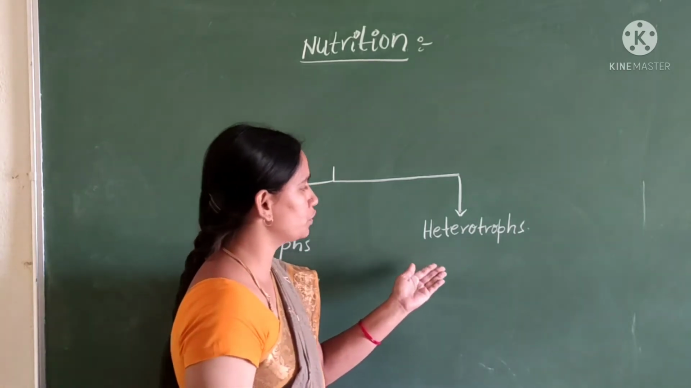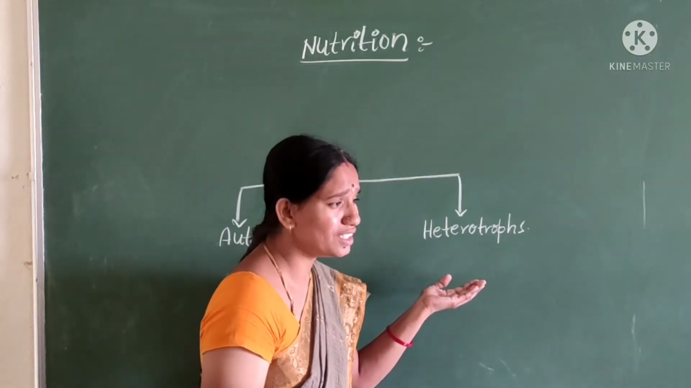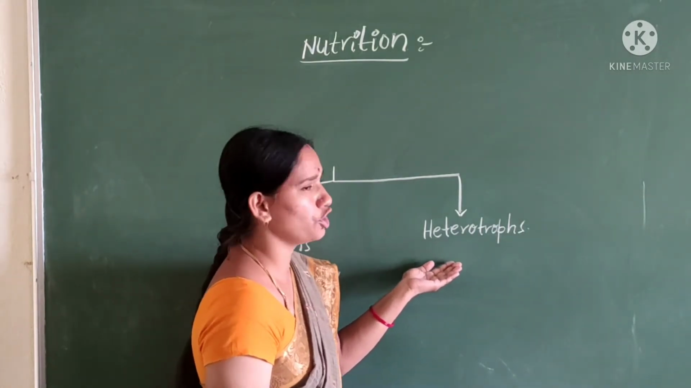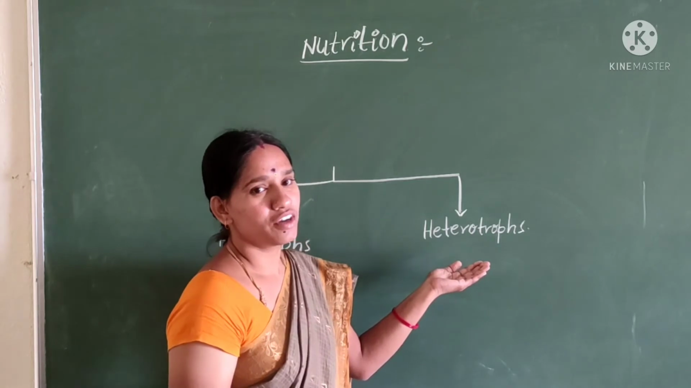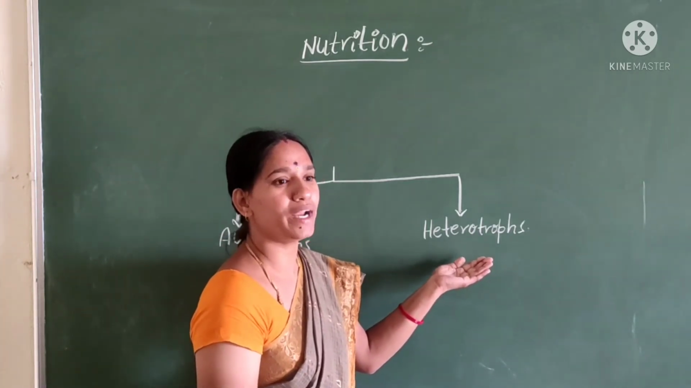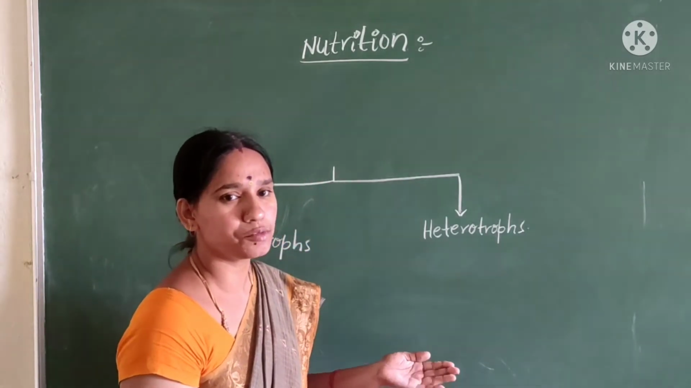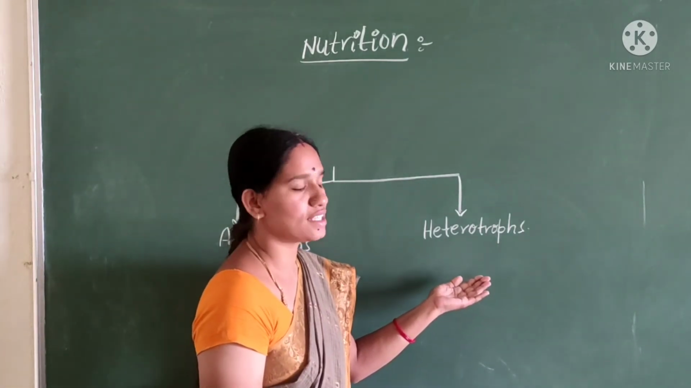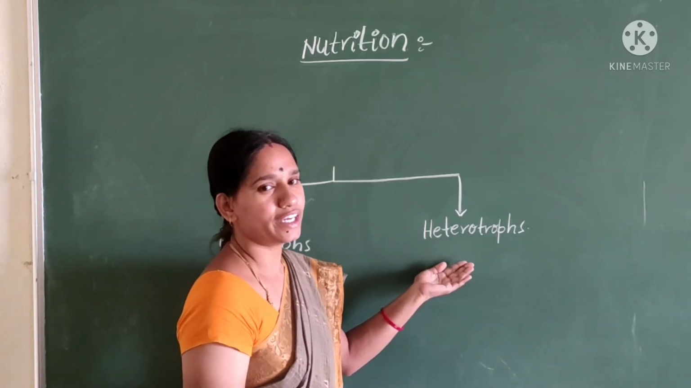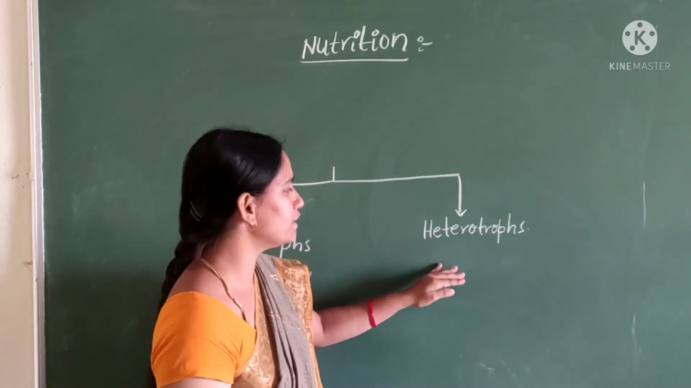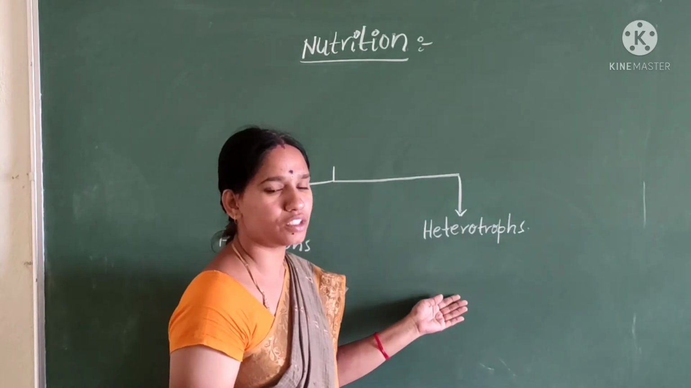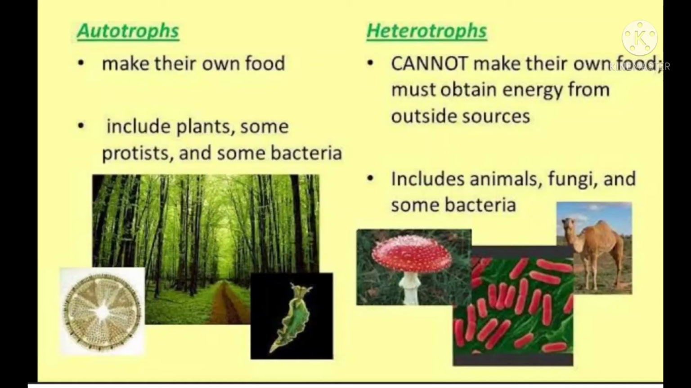Next we are going to heterotrophs. Here see children, in this mode of nutrition, the organisms which do not prepare their own food depend upon other organisms for food. This is called heterotrophic nutrition. Hence they are called heterotrophs. Good examples of heterotrophs are non-green plants and animals, including human beings also.